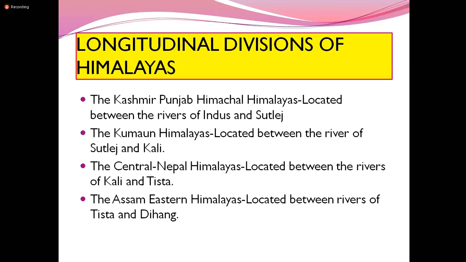Between Indus and Satluj, the Kashmir, Punjab, Himachal Himalayas. Between Satluj and Kali, the Kumaon Himalayas. Between Kali and Tista, the Central Nepal Himalayas. Between Tista and Dihang, the Assam Eastern Himalayas.